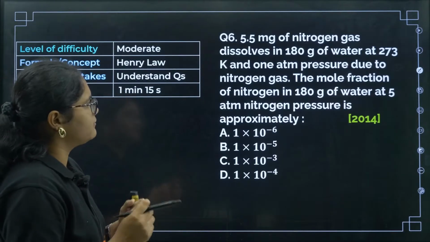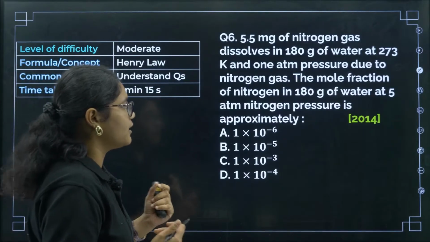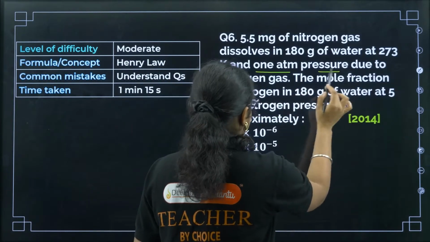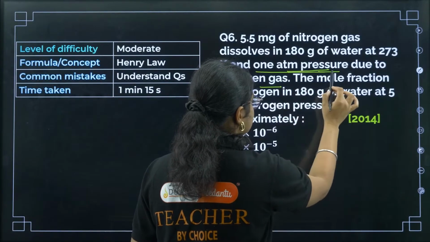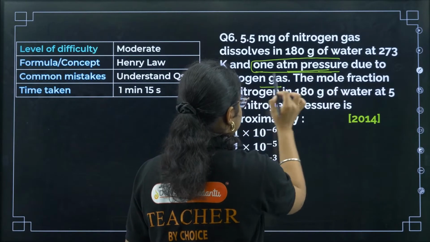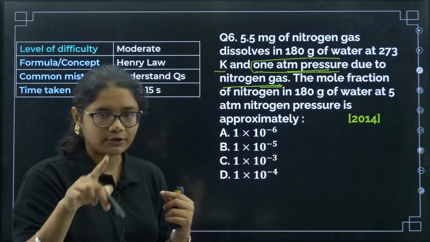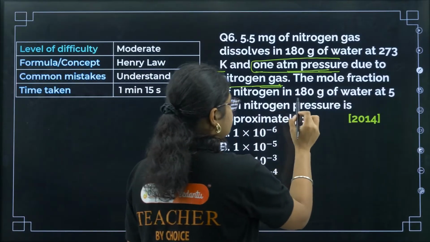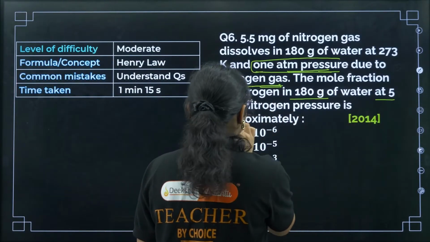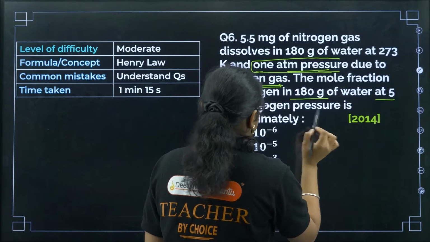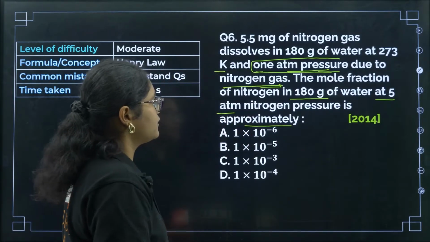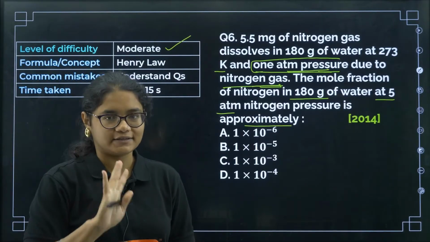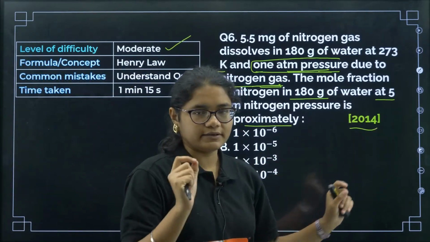Okay, 5.5 milligram of nitrogen gas dissolves in 180 gram of water at 273 Kelvin and 1 atm pressure due to nitrogen gas. So you see here it is mentioned that this 1 atm pressure is due to nitrogen gas, means PN2, the partial pressure of nitrogen, is 1 atm. Okay, so the mole fraction of nitrogen in 180 gram of water at 5 atm nitrogen pressure is approximately. Okay, so now if you see this question, I'll say it is a little moderate. If you think a bit, you can easily do it. Question was asked in the year 2014.